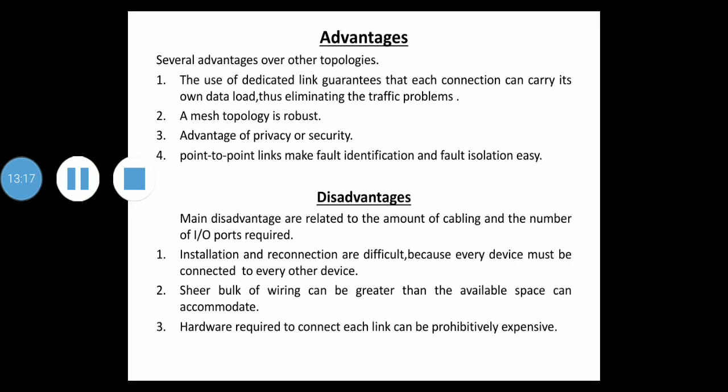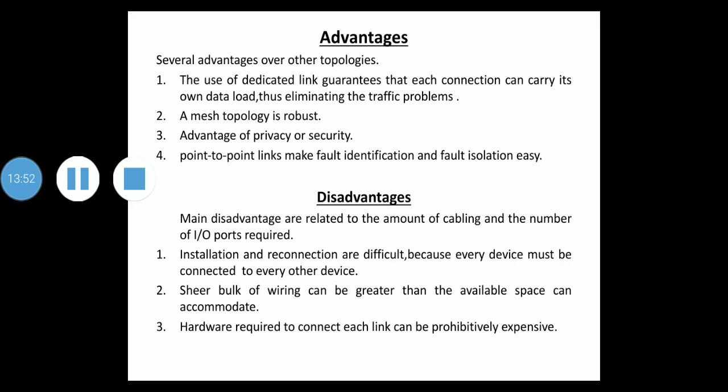The main disadvantages of a mesh are related to the amount of cabling and the number of IO ports required. The first disadvantage is that installation and reconnection are difficult because every device must be connected to every other device. The second disadvantage is that the sheer bulk of wiring can be greater than the available space can accommodate.